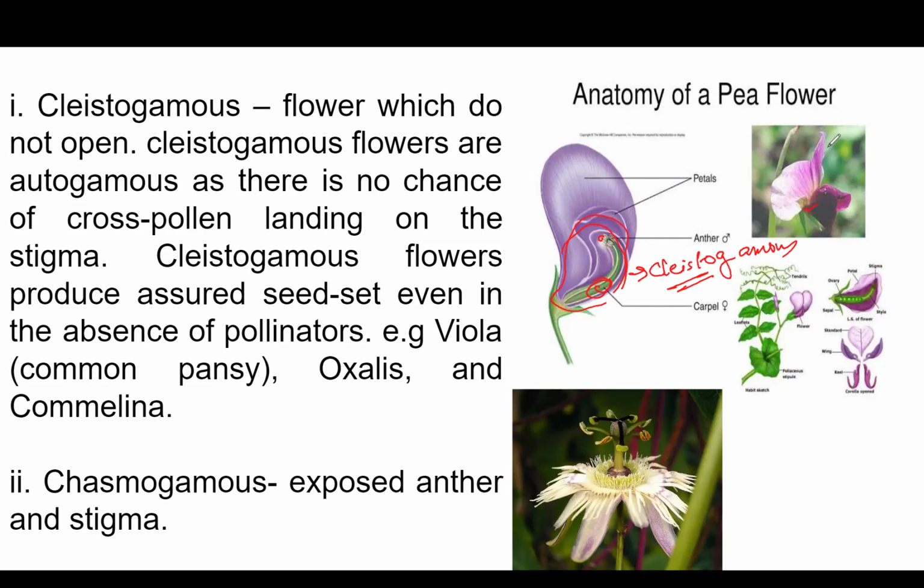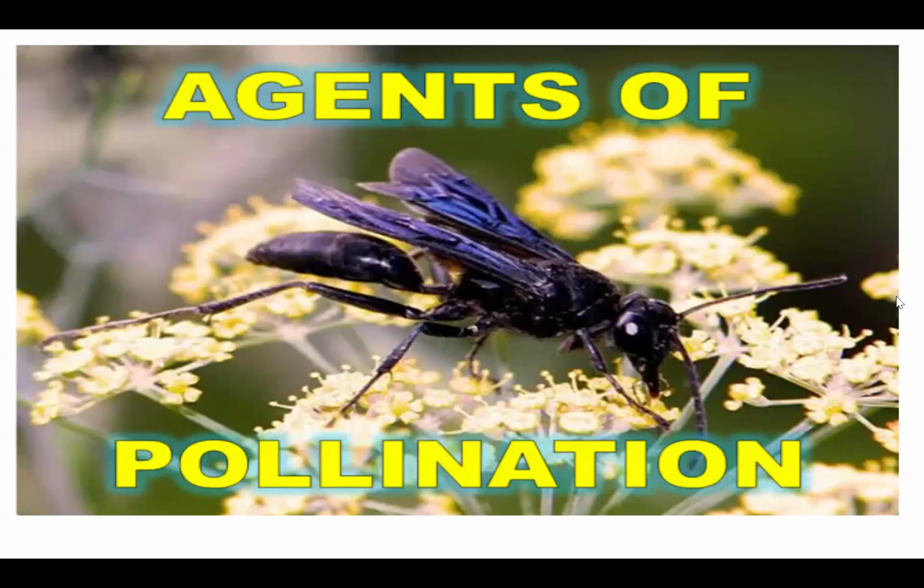We have various examples, such as Viola and Oxalis. Then we have chasmogamous flowers, wherein the anthers and stigmas are exposed, so there is a chance that pollination takes place. These are the two different kinds of flowers when I talk about autogamy. It can be cleistogamous, within a closed flower, or chasmogamous, within an exposed flower where the anthers and the stigma are exposed.